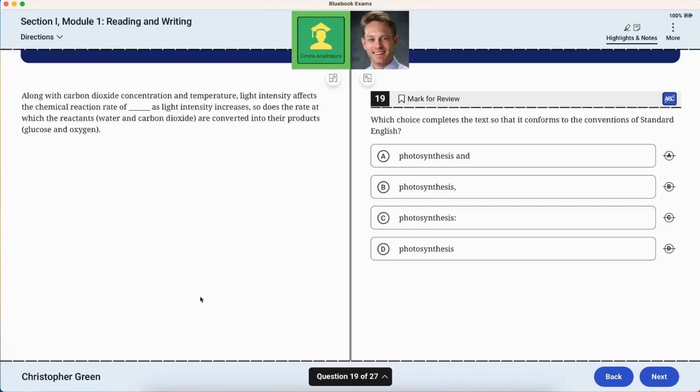Well, it can't be B as in boy, because that would be a comma splice, because this would be starting a whole new sentence. It's obviously not no pause at all, because that would just blur it together in a way that you can't read. So it's either a conjunction and, or it's a colon that sets up an explanation. Let's consider the colon explanation. Light intensity affects the chemical reaction rate of photosynthesis, as explained by, as light intensity increases, so does the rate at which, that's the explanation answer.